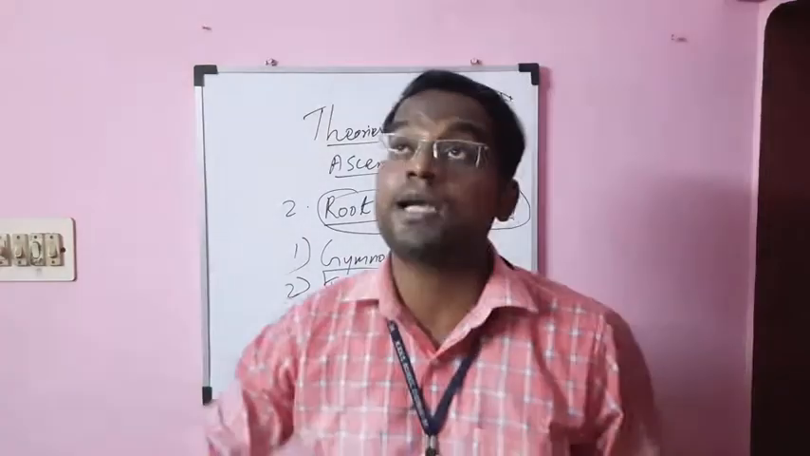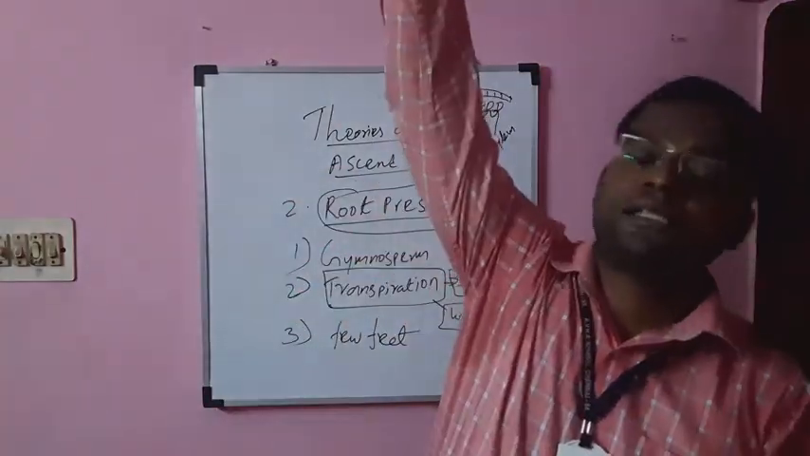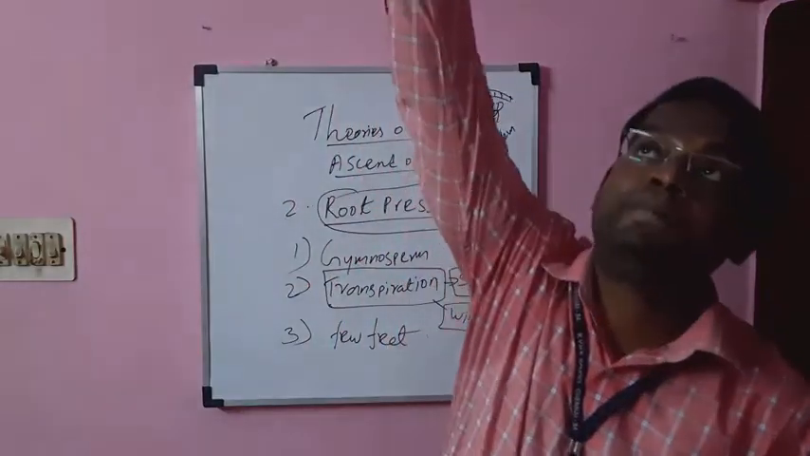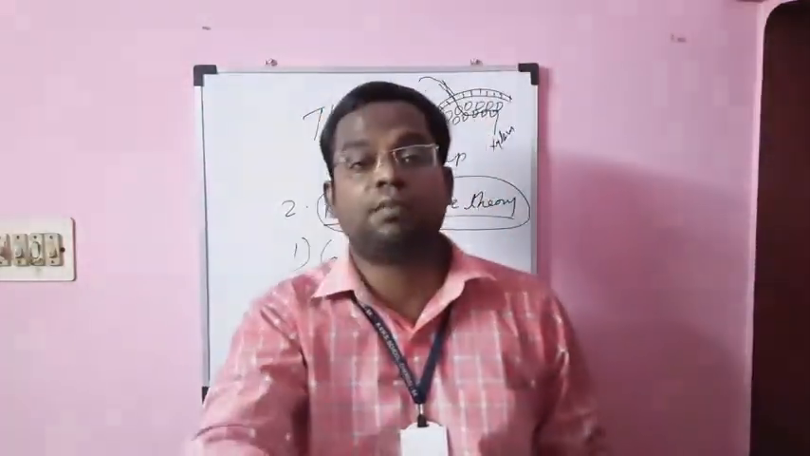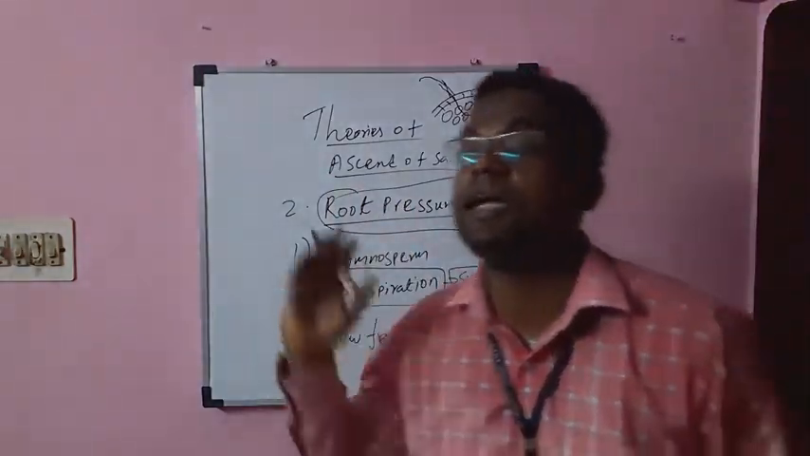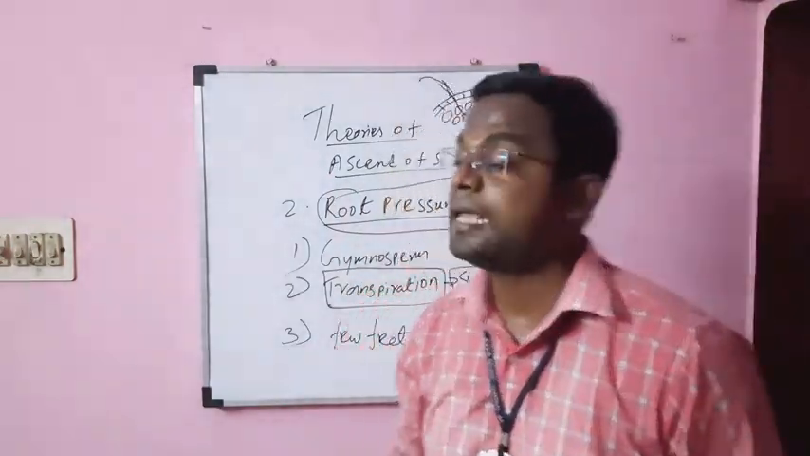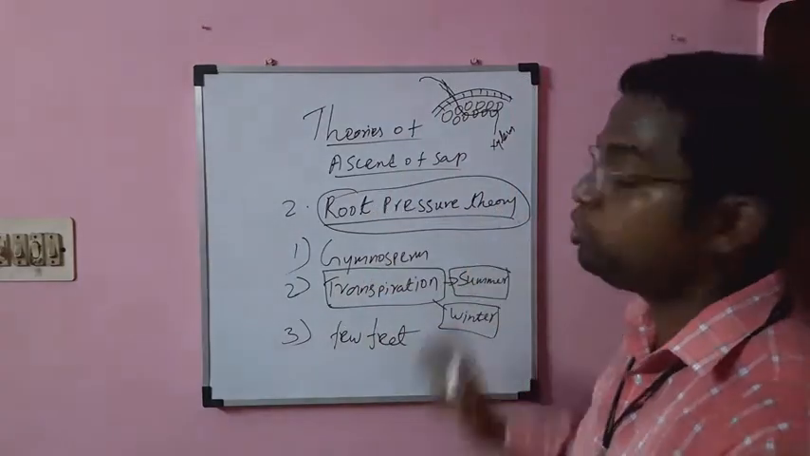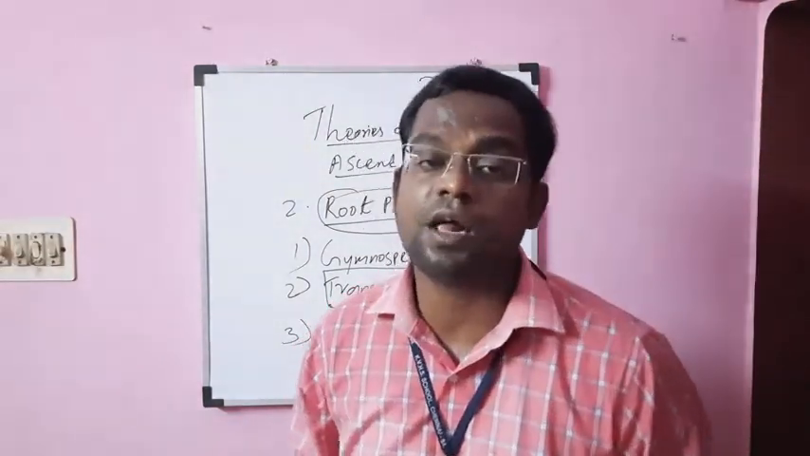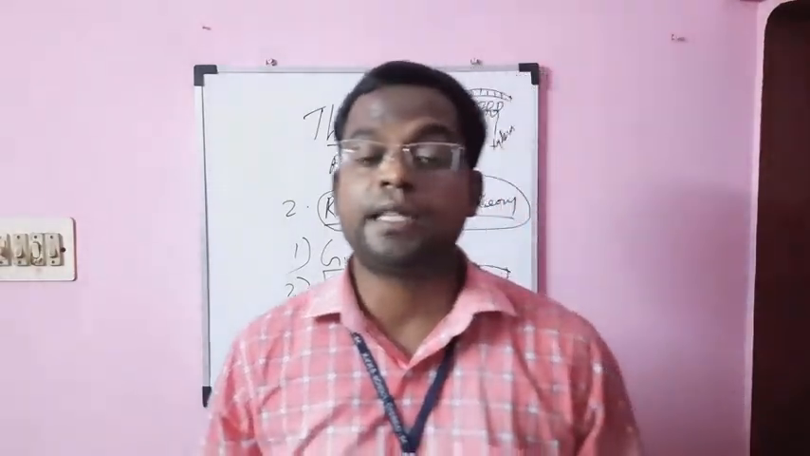But how can the water reach the very tallest plant? How can it reach the upper part of the plant? That is a question mark. So that also cannot be explained by Stephen Hales. That's why there is a failure of the root pressure theory. So finally the root pressure theory is also not accepted by the people.